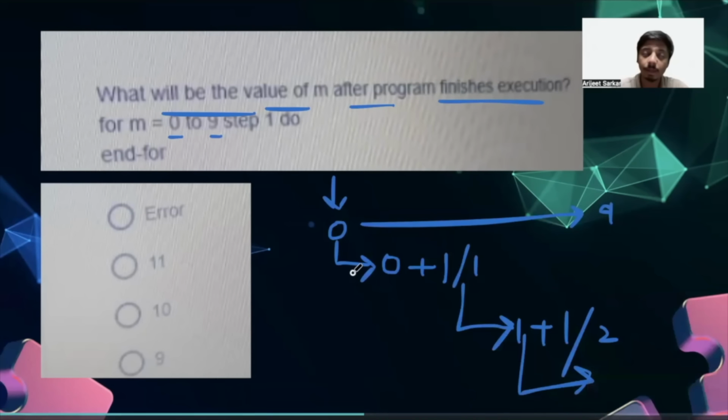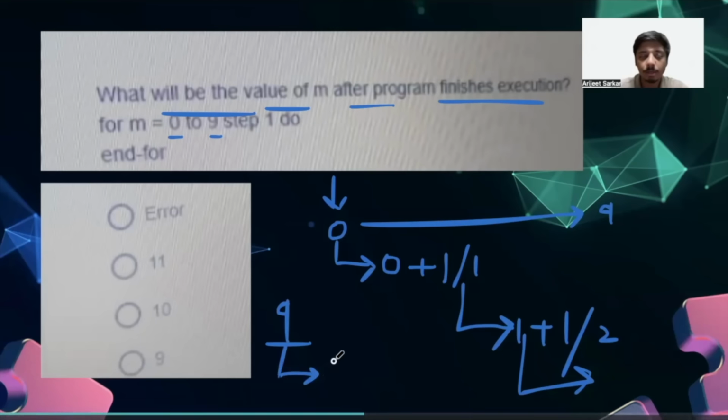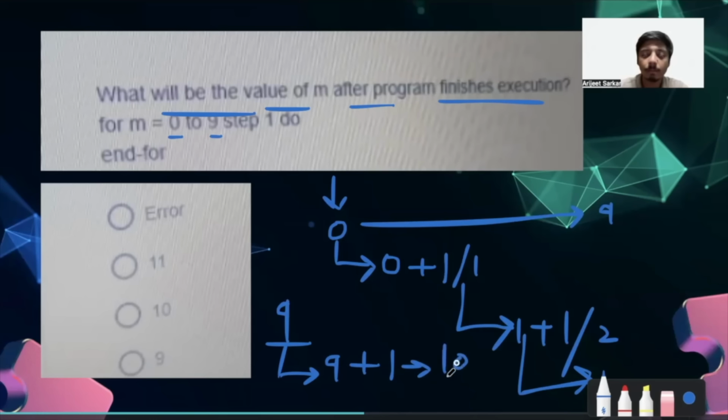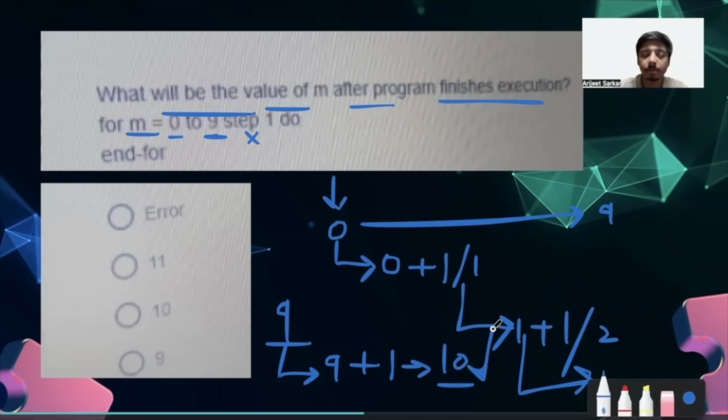Now, what is happening at the 9th index? Suppose 9 is the last value of the index. Now the for loop will take the value of 9 and do 9 plus 1, which is nothing but 10, right? And then it will compare this value to the loop condition and see that we have already crossed our threshold value, which was 9. So we have to stop now, and the loop ends here.